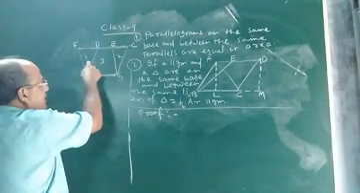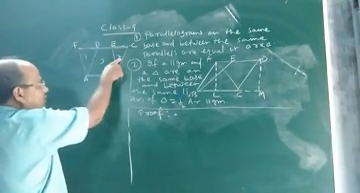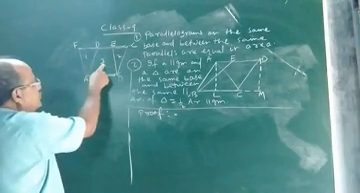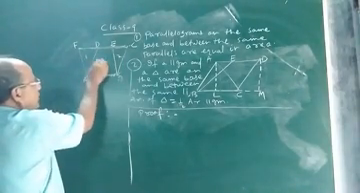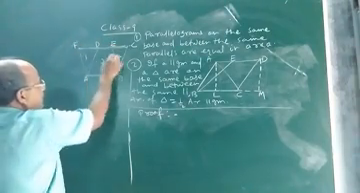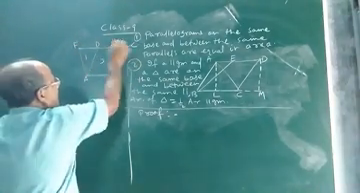Then if area 1 equals area 2, then 1 plus 3 equals 2 plus 3. So that 1 plus 3 means which one? Area of 1 plus 3 will give you area of ABEF, and area of 2 plus 3 will give you area of ABCD.